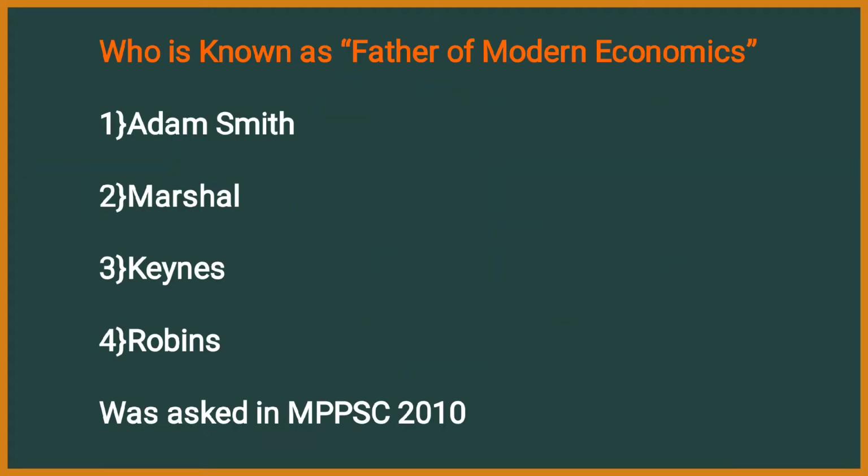Let's begin the video. Who is known as father of modern economics? This question was asked in MPPSC 2010, that is Madhya Pradesh Public Service Commission. Option 1 Adam Smith, second Marshall, third Keynes and fourth Robbins. Here the answer is, father of modern economics is Adam Smith.